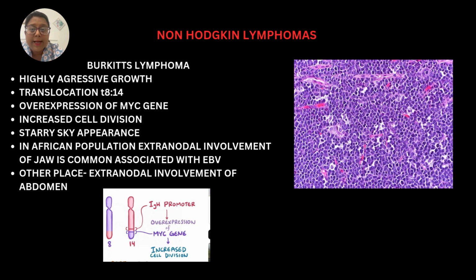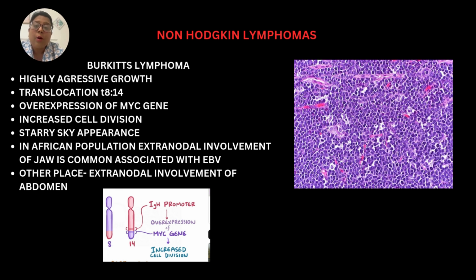Burkitt's lymphoma is again a type of B cell lymphoma which has a highly aggressive growth pattern, and in this there is translocation 8 to 14 which causes overexpression of the MYC gene, which leads to increased cellular division. The characteristic of Burkitt's lymphoma is that there is a starry sky appearance in the micrograph here, if you can see, and this is because of the presence of tingible body macrophages interspersed with a monotonous population of neoplastic lymphoid cells.